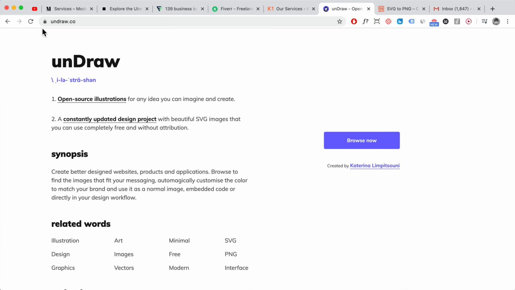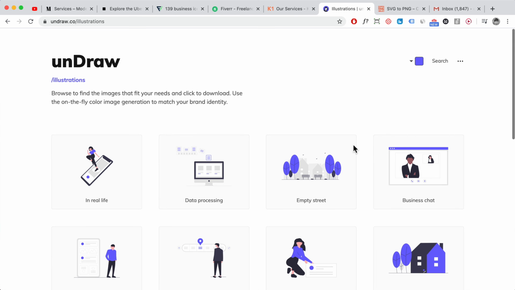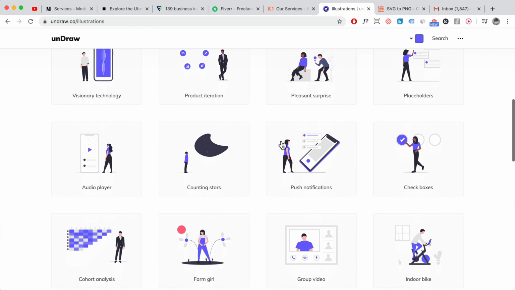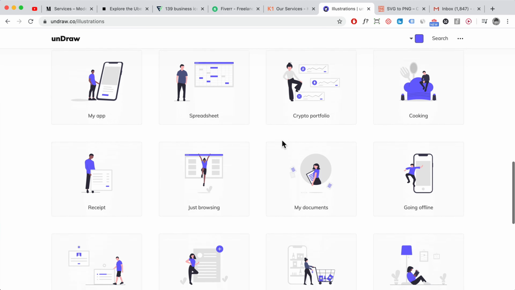And you can also use a website called undraw.co. So depending on the style of your website, like if it's a minimal type of website, you can use these illustrations. So go to undraw.co and then click on browse now. And here you've got thousands of different illustrations which you can use. All right, so it's really, really cool.